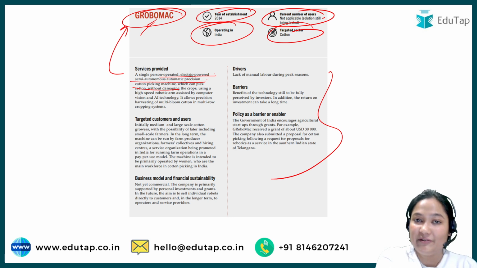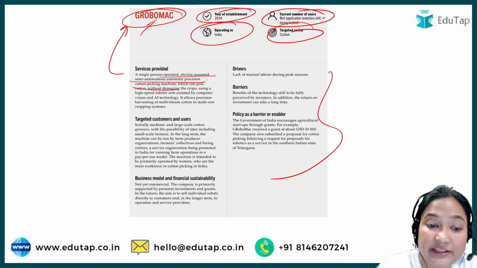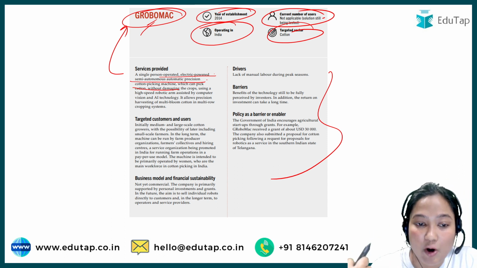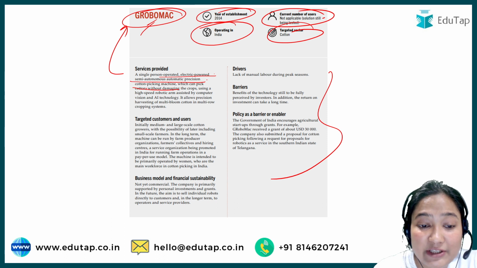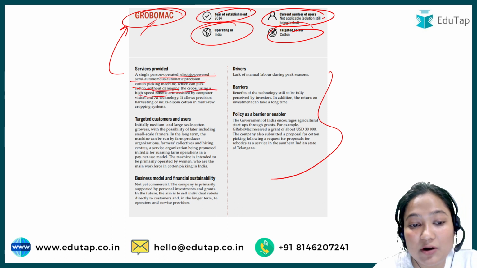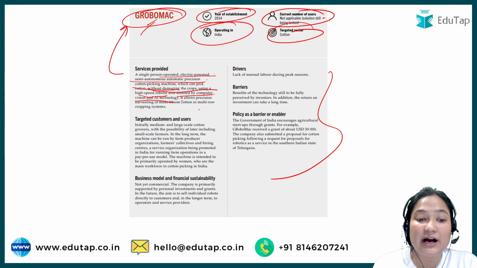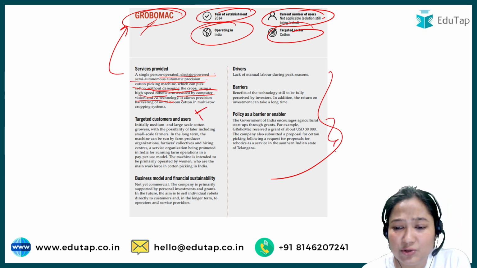Okay. Earlier, what they were doing was precision agriculture, rather they were providing services. Here they are providing a solution kind of service. Okay. They are helping to pick the cotton without damaging the crop, using a high-speed robotic arm assisted by computer vision and AI technology. Okay, I think that is very much clear. No need to go through this one.